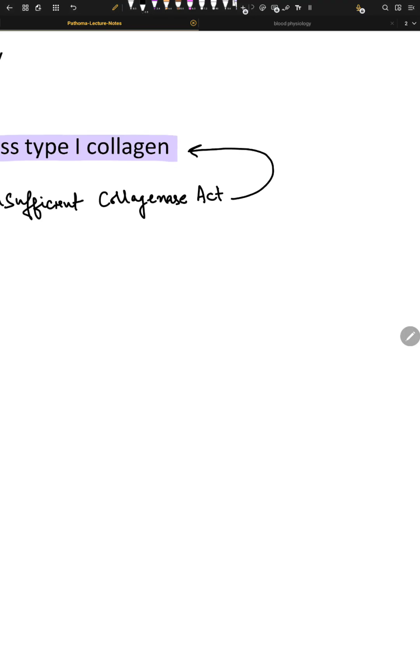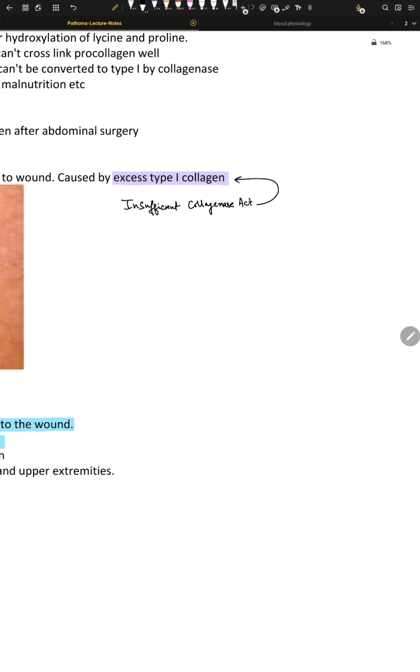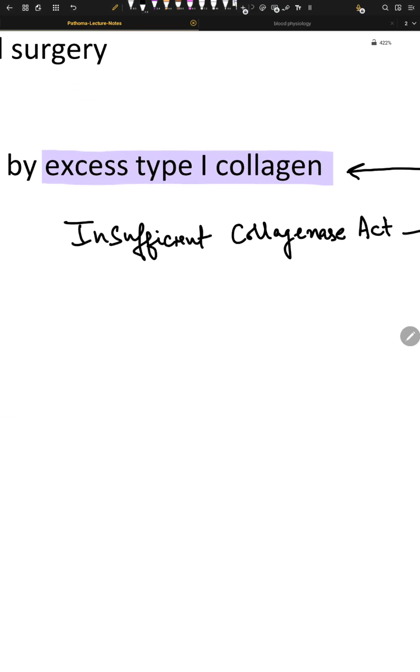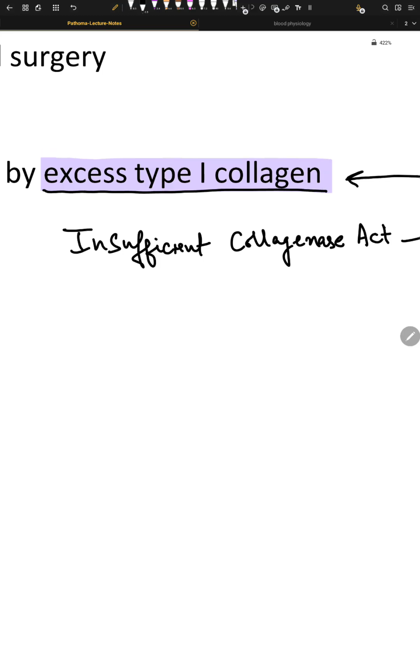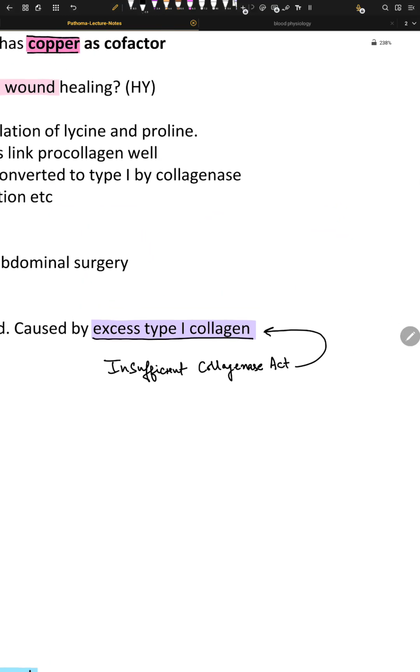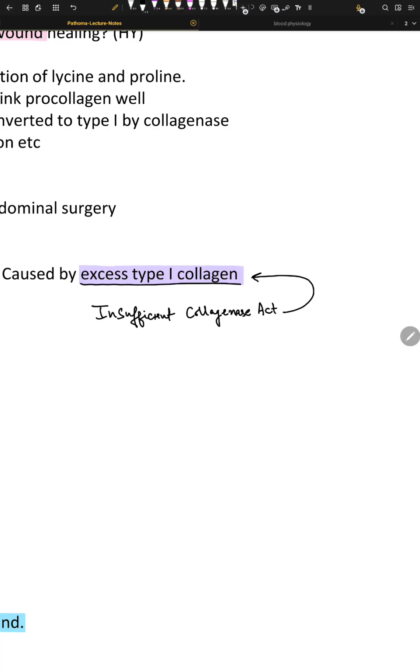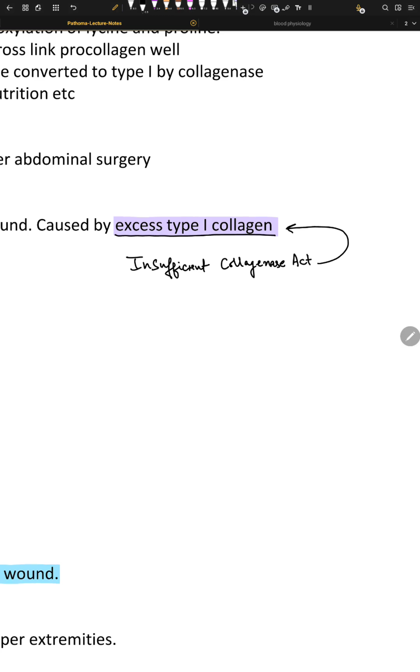Okay. Now, why does type 1 dominate? This is a cool question to think about. Why can't type 3 or type 5? I mean, type 5 doesn't exist. So why is it dominating? It's dominating because of some points. One point is that this happens in early wound, right? So in early wound, mostly type 3 is loose and thin, and in normal healing, collagenase gradually replaces type 3 with type 1.